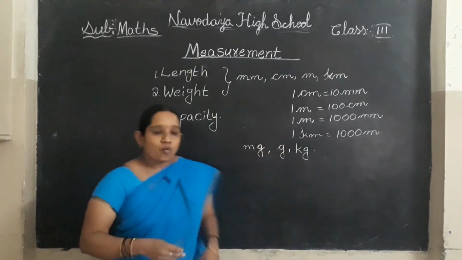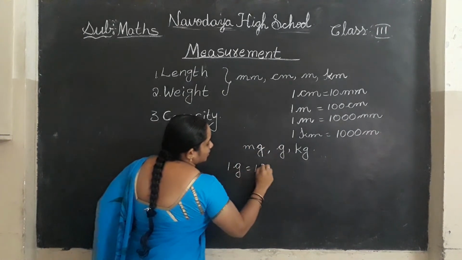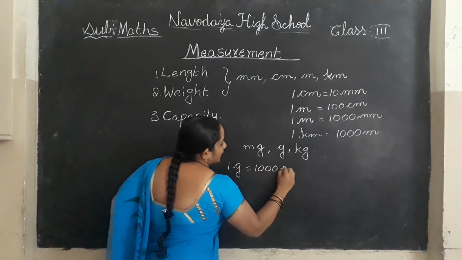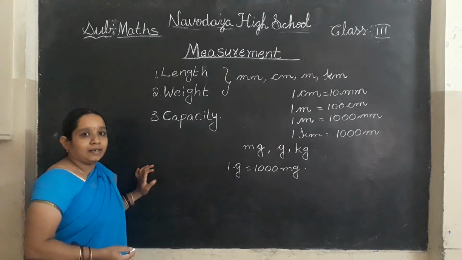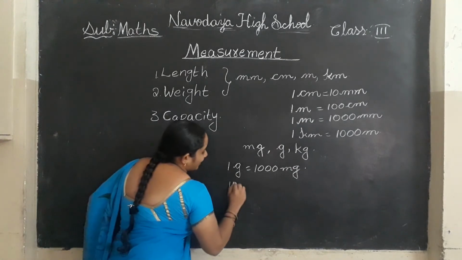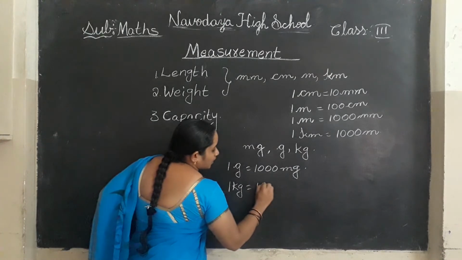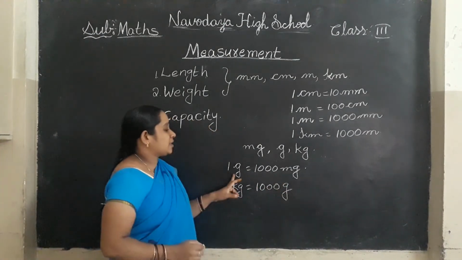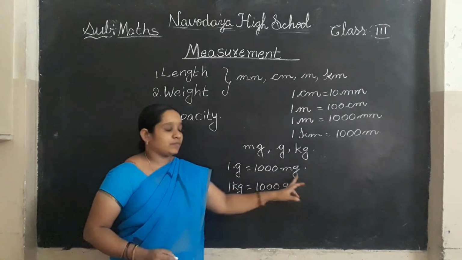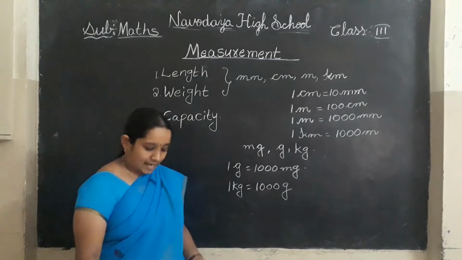Now here, 1 gram is equal to how many milligrams? 1000 milligrams. 1 kg is equal to how many grams? 1000 grams.